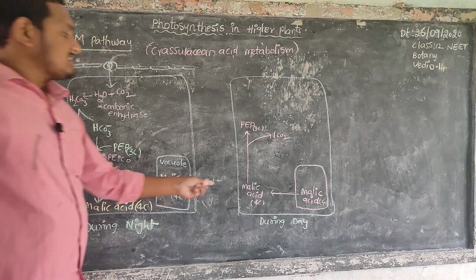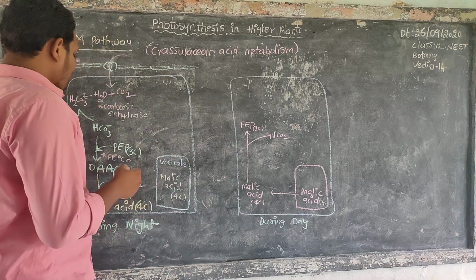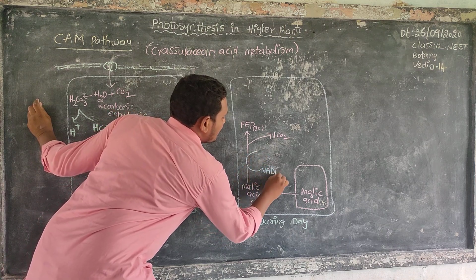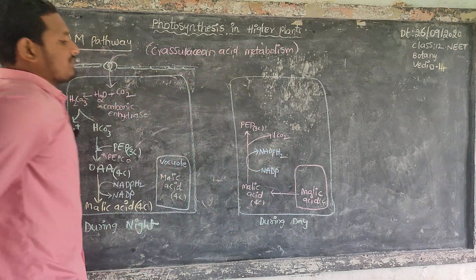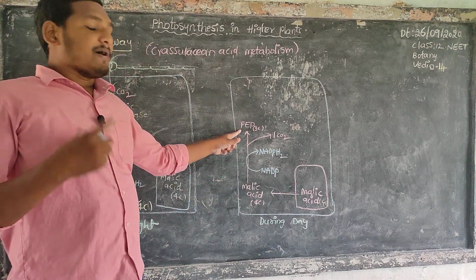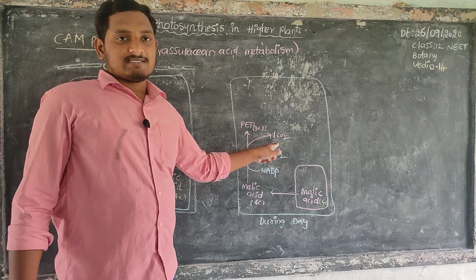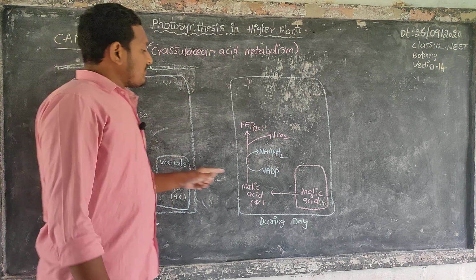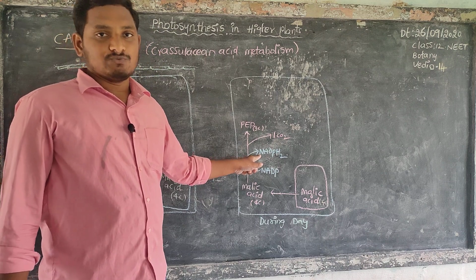For this change, 1 NADP is regenerated into NADPH2. 1 carbon plus 3 carbon, total 4 carbons.